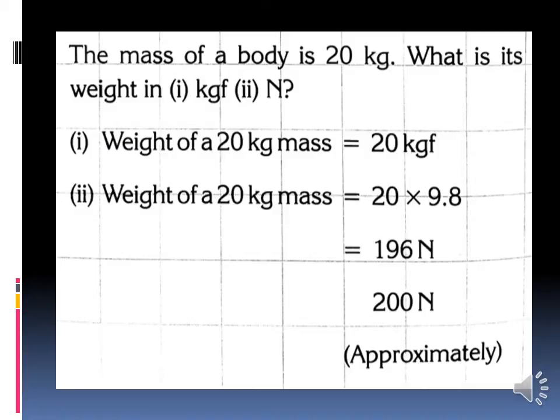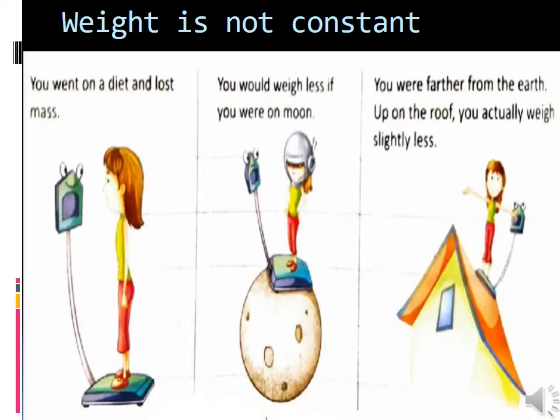Have you all understood, children? I have already said that mass is constant and the weight is not constant. See the picture. One girl is checking her weight. She went on a diet and lost her mass, so she is checking her weight.